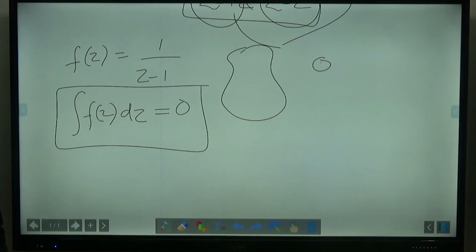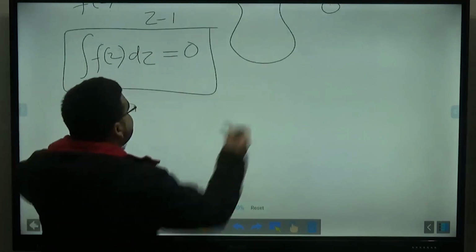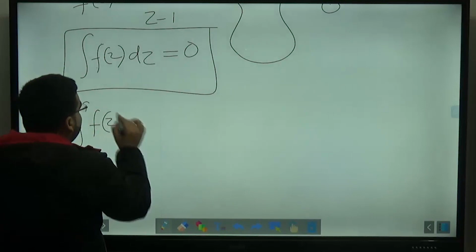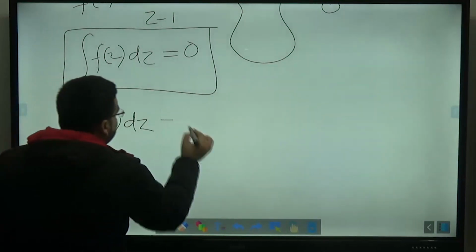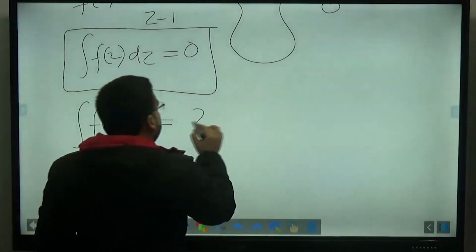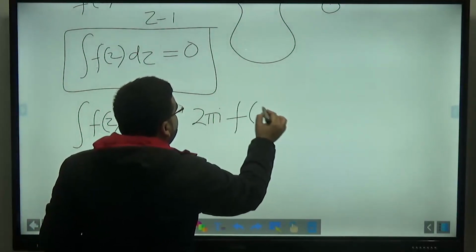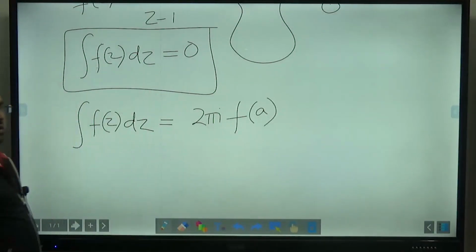Okay, now the question is, if it is lying inside, then what will happen? If it is lying inside, then what we apply is that the integral of f of z dz is equal to 2 pi I into the value of the function at that particular singularity.